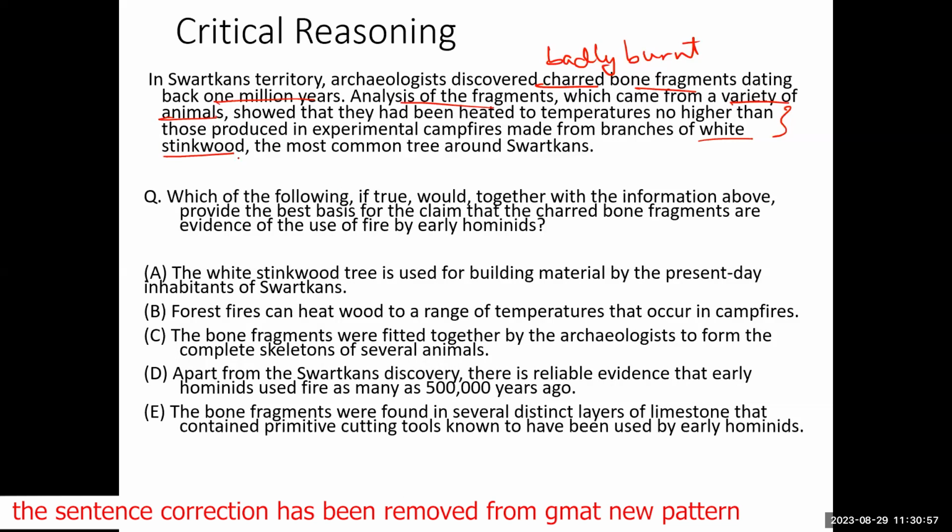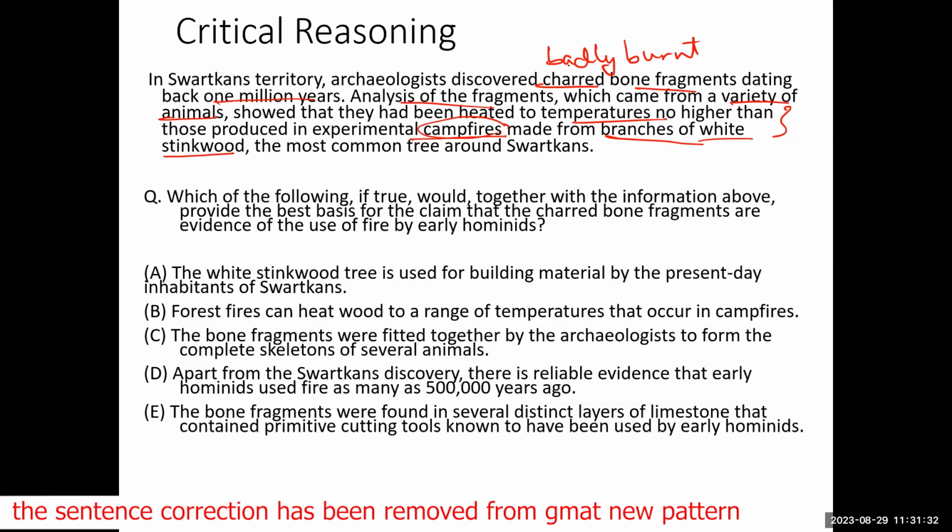And when you use this tree to build a campfire, who builds a campfire? Humans, right? Animals don't build a campfire. So when you use the wood of these trees to build the campfire, whatever temperature is produced, these bone fragments were burnt at the same temperature.